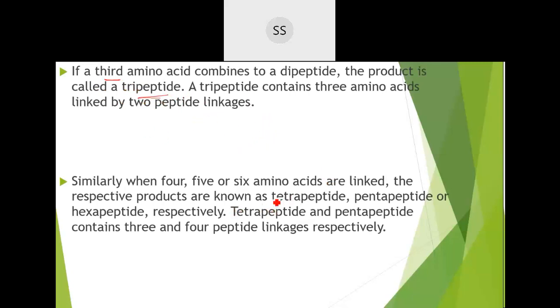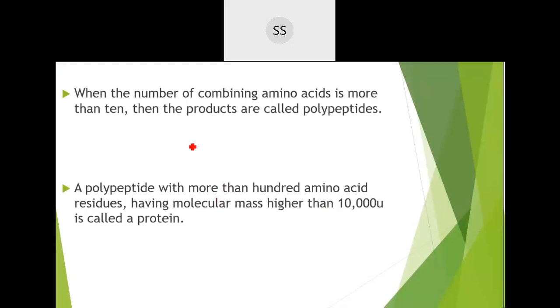If many amino acids are combined together, it is called a polypeptide. We call it a polypeptide if there are more than 10. Imagine each amino acid as a small monomer; many of them combined make a polypeptide, which is a polymer. That is a protein molecule.